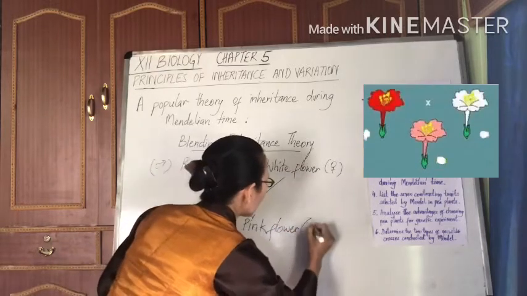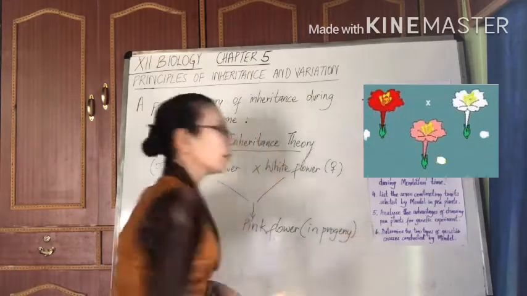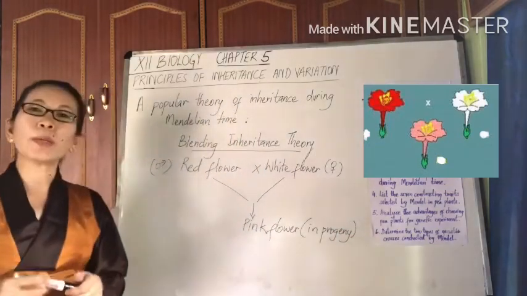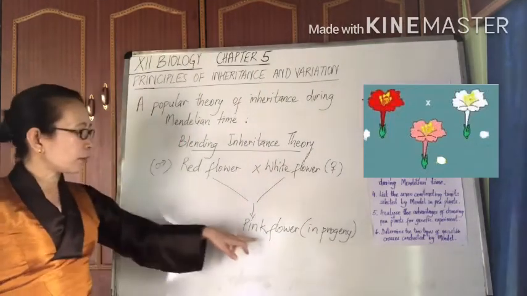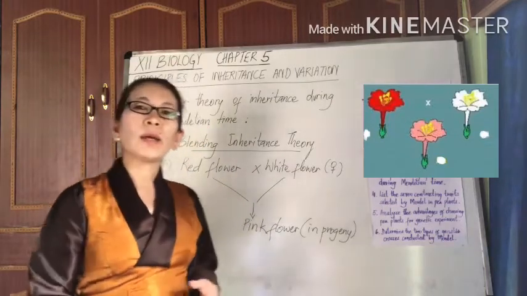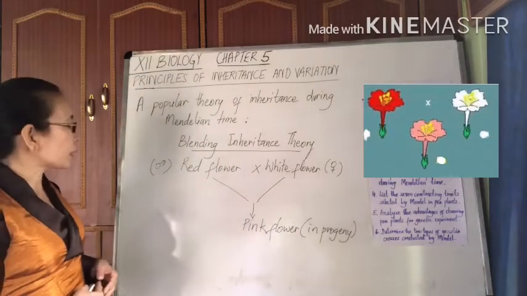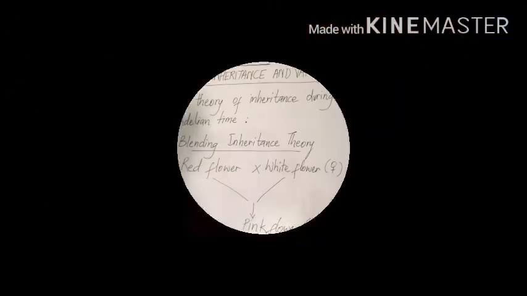So that is how we can understand that the traits are to be inherited by mixing together and then getting transmitted to the progeny. And this theory of inheritance is referred to as blending inheritance theory.